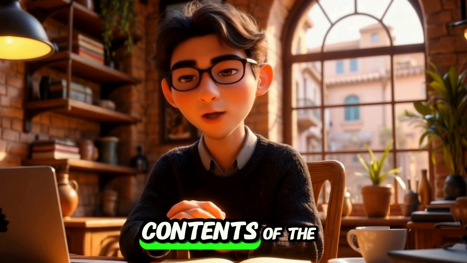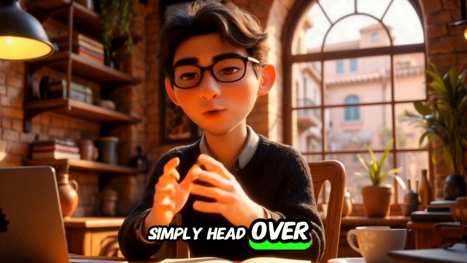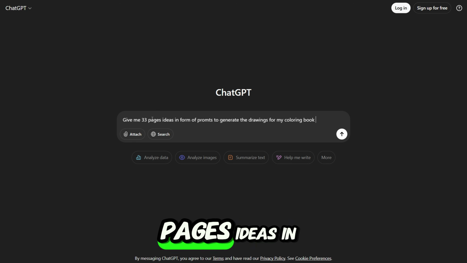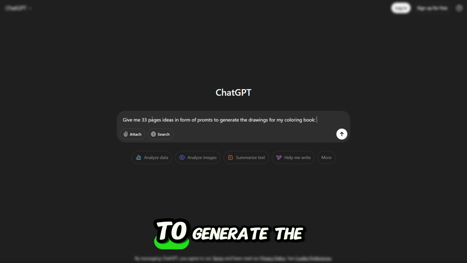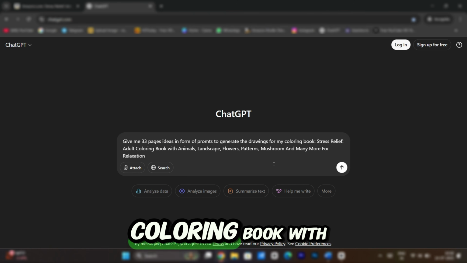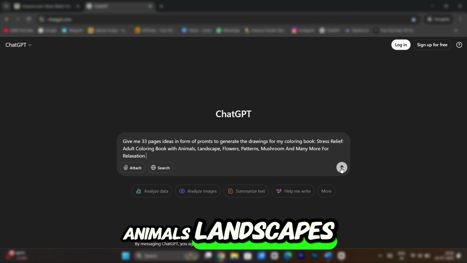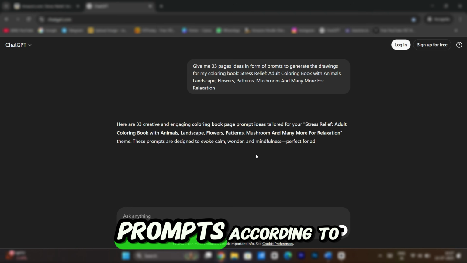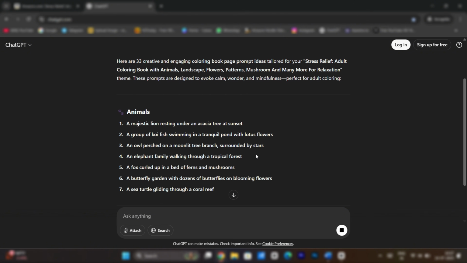For creating the contents of the book, simply head over to ChatGPT and write this prompt: Give me 33 page ideas in the form of prompts to generate the drawings for my coloring book. Stress relief adult coloring book with animals, landscapes, flowers, mushrooms. ChatGPT will give you 33 prompts according to your needs.